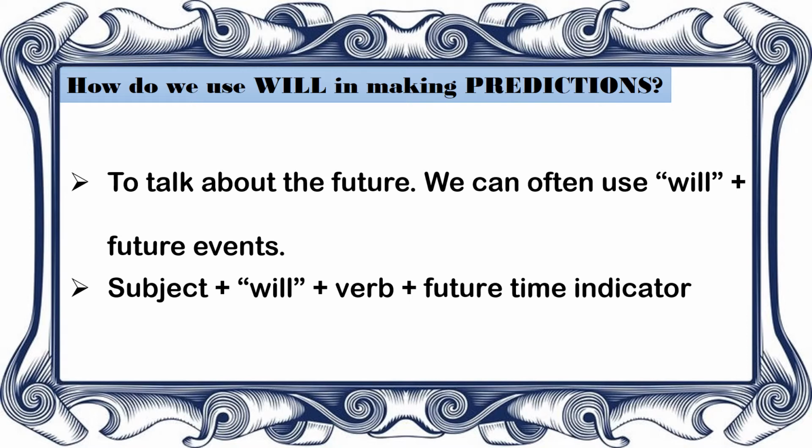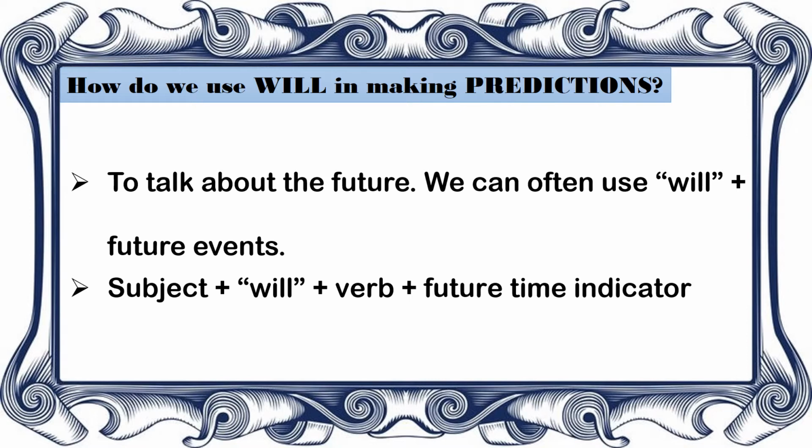Now, the form of a prediction sentence usually is like this. So, your subject, which can be a name of a person, a place, a thing, an event. It can also be a pronoun. It is something that is being talked about in the sentence. And then you have the modal verb will, and then the verb.